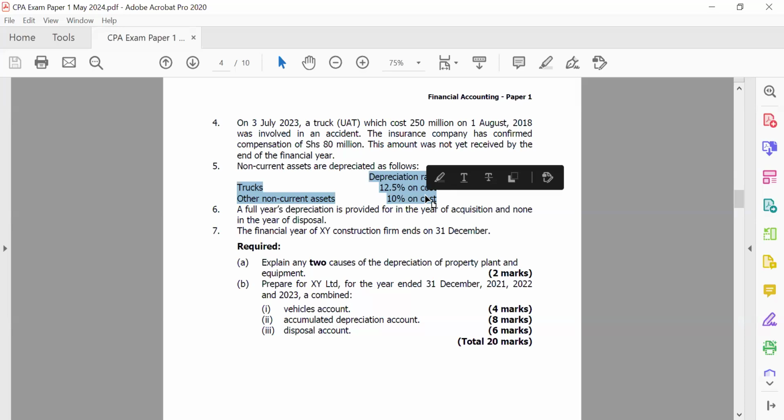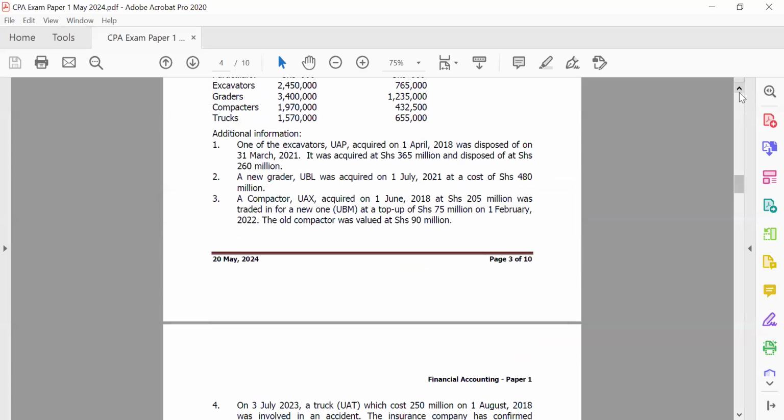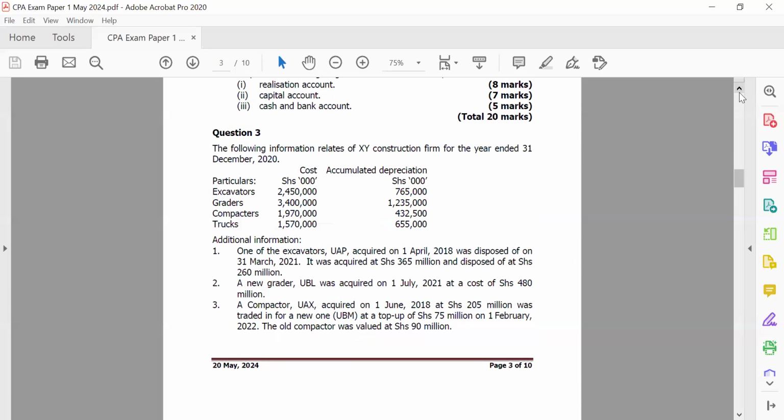As we can see here, they're telling us that the trucks and other non-current assets are all depreciated on cost. So what that means is that ideally, if they say an asset is depreciated on cost, then that asset is actually depreciated at straight line method. So that is also important, because the examiner may not say straight line directly, but once they say on cost, it basically means straight line. We know very well that when it comes to the reducing balance method, what we usually say is the reducing balance is on the net book value of the asset. So in this case, they're telling us at cost, which means that, yeah, they are straight line.